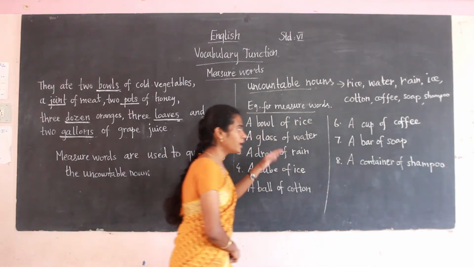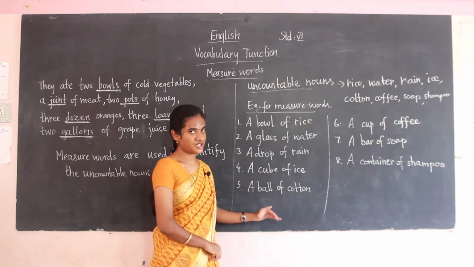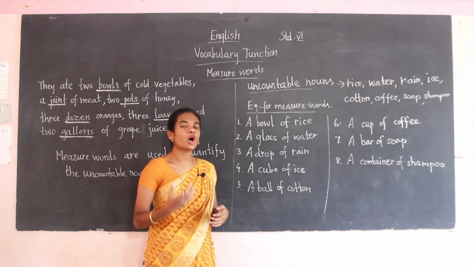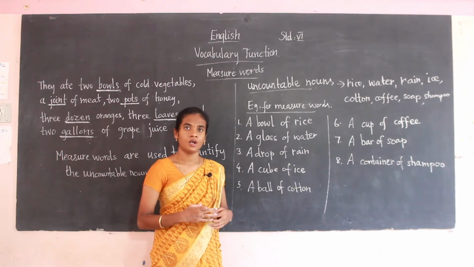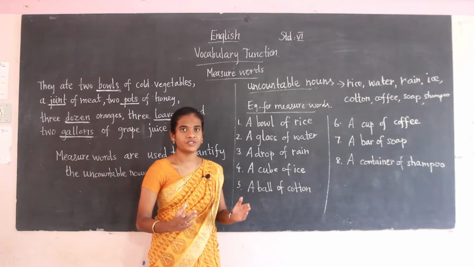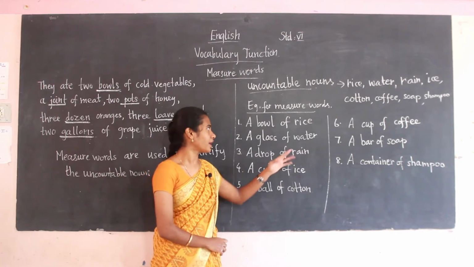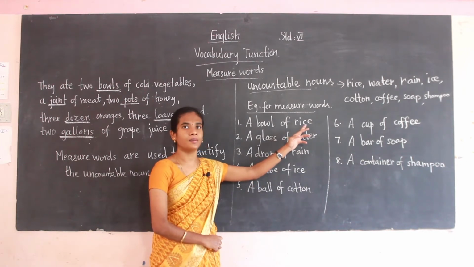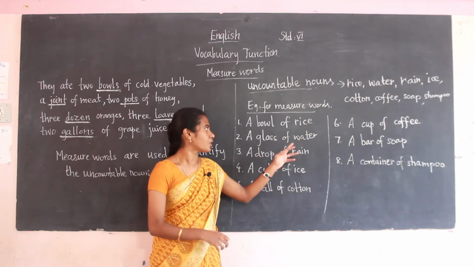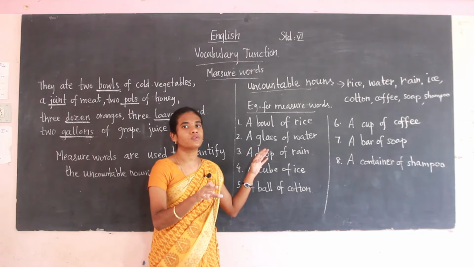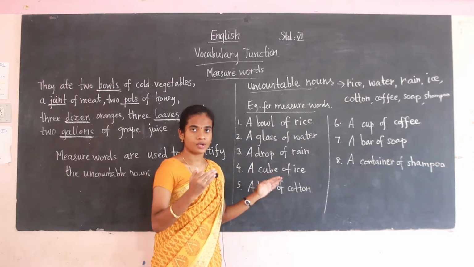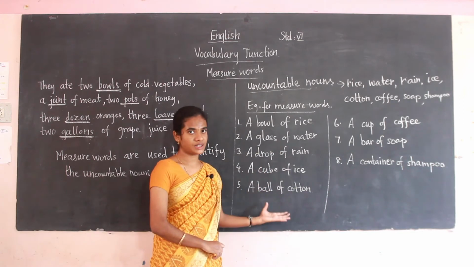So these are the examples for the measure words. When we are talking about the uncountable nouns, it is common to use the measure words. Why are we using the measure words? To indicate how much of the substance you are referring to. For example, if you are taking an uncountable noun, that is rice, how much quantity you are taking. So water also, how much quantity of water you are taking. Rain, how much quantity of rain it has. So like that, for this we will be using the measure words.